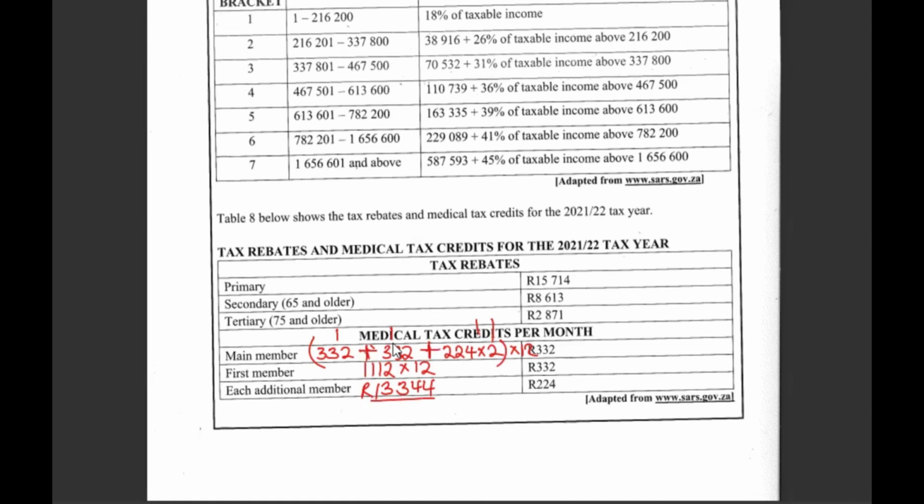This is it. So, the medical credits, this is how we get the medical credit. They were telling us to prove, and I've just shown you. You take the money for the first dependent, the main person who is paying the medical aid, then the first dependent, then whoever comes in, they get this per person. They multiply. Okay. So remember, this is monthly. That's why at the end we multiply by 12.